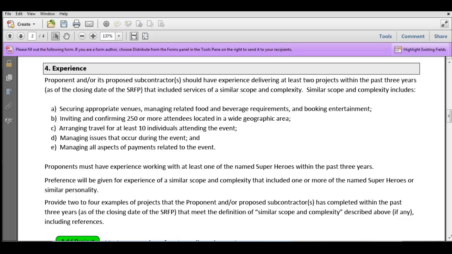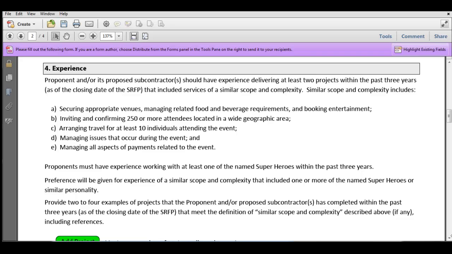Now, I said earlier that if there was that mandatory requirement about experience, it was going to be addressed in Section 4. And now you see it. After our numbered list, you'll see the proponents must have experience working with at least one of the named superheroes. So we've got exactly the same mandatory requirement language that you've seen in the SRFP and that you saw earlier in Appendix A. So that's a reminder when you are putting your proposal together, when you're addressing this section, that you're absolutely certain that you've included the mandatory requirement information, that you've been clear that it's there.